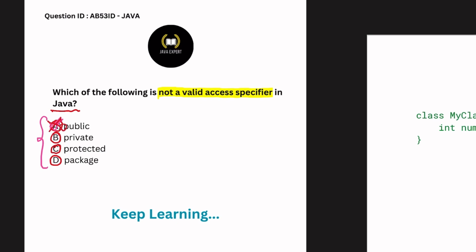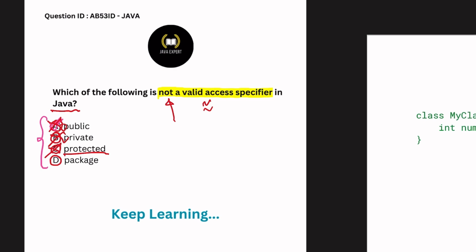Option B, private is a valid Java access specifier, but we are looking for a not valid one, so option B is wrong. Okay, let's check option C. Protected is a valid access specifier in Java, but we are looking for a not valid access specifier, so option C is wrong.